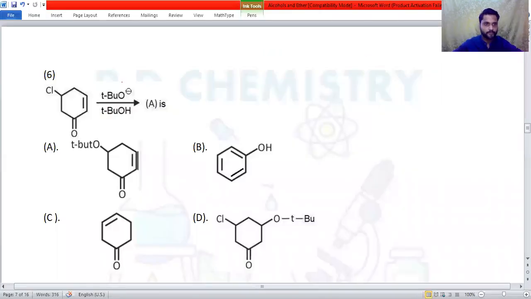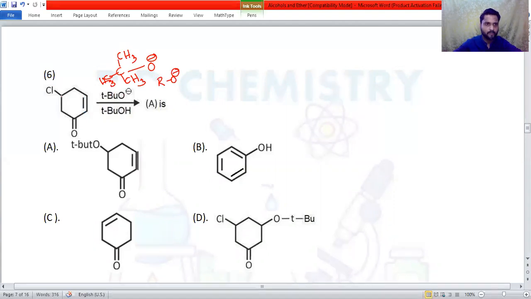Question number 6. The given compound contains a chlorine atom and the keto group and the alkene, carbon-carbon double bond, and there is a t-BuO minus. T stands for tertiary butyl oxide. Tertiary butoxide, I'll write the formula, CH3 and CH3. It is an RO minus, okay, an alkoxide.